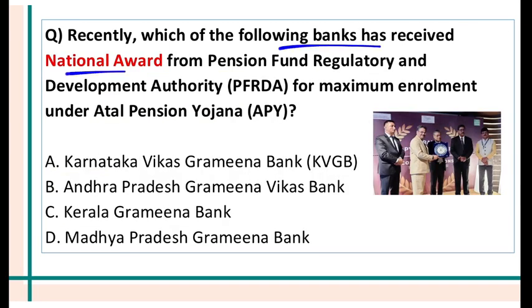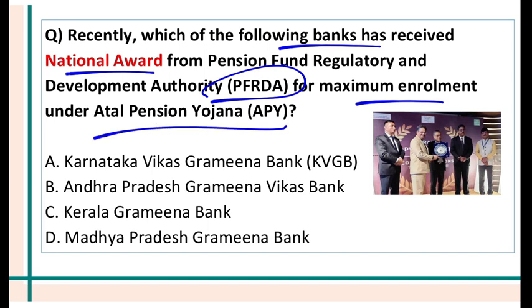Which bank has received national award from PFRDA for maximum enrollment in Atal Pension Yojana? Which bank am I talking about? It is the Karnataka Vikas Gramin Bank that is headquartered in Dharwad, and it is sponsored by the Canara Bank. So maximum enrollment happened in Atal Pension Yojana. Now during the financial year 24, Karnataka Vikas Gramin Bank enrolled 86,350 accounts.